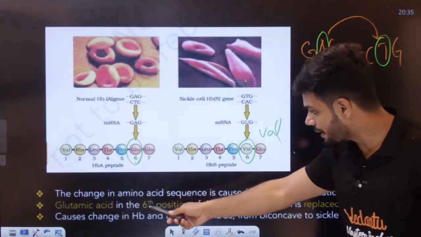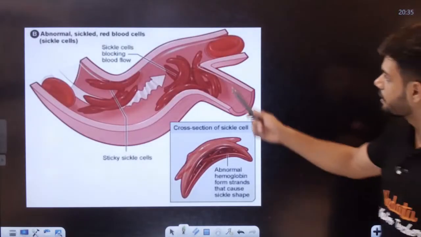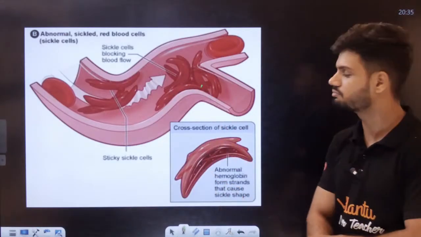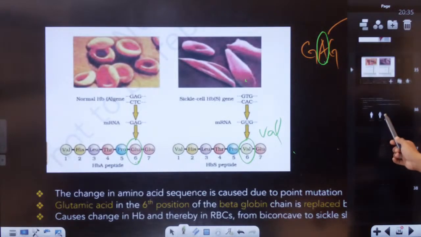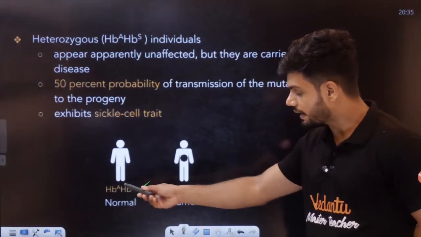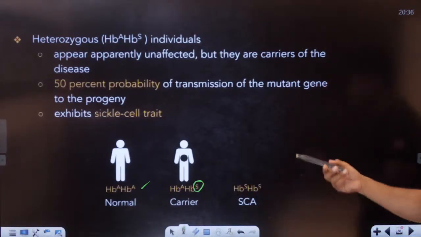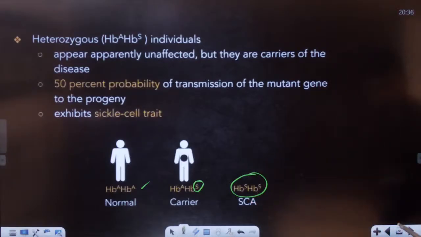A change in the amino acid sequence is caused due to the point mutation. Glutamic acid in the 6th position is replaced by valine, and because of that the cell becomes completely sickle shaped. See, normal, sickle shaped. This sickle shape cannot carry oxygen, students. You should remember, usually HbA is normal, AA is normal. Whenever there is an S, the person becomes a carrier. For a person to have this disease, they should have both HbS genes. Okay, now, students.